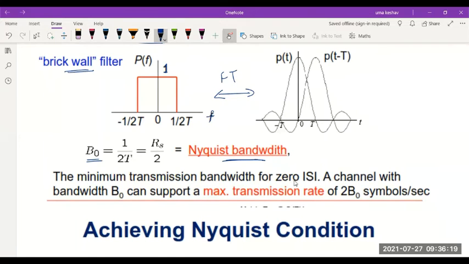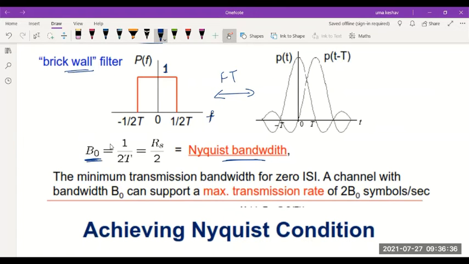So the minimum transmission bandwidth for zero ISI is this B0. If I have a filter which does not give me at least this much bandwidth, then there is no possibility to have zero ISI.